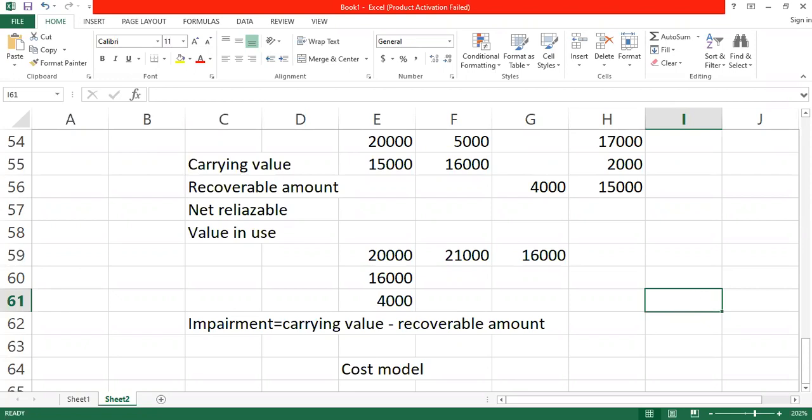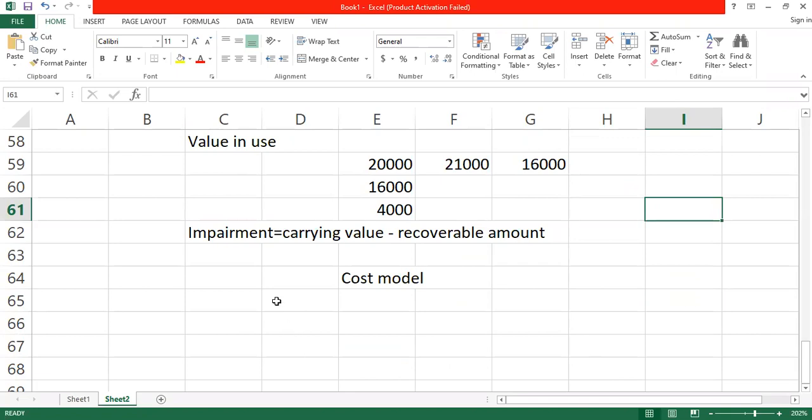Impairment is an expense, because your asset is reducing by 4,000. This particular cost, you are not going to get it back. That will go against you.